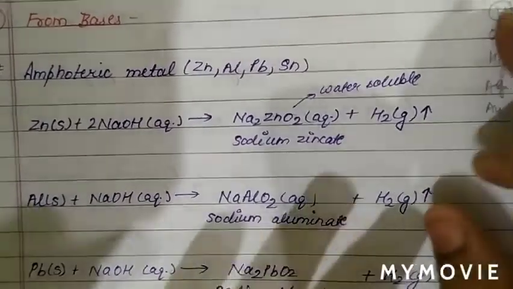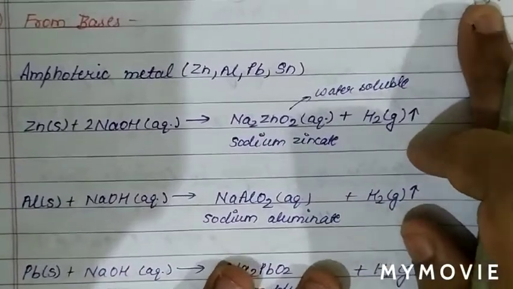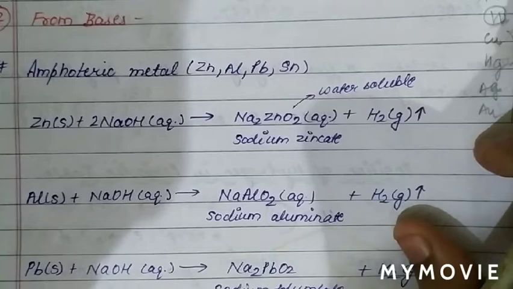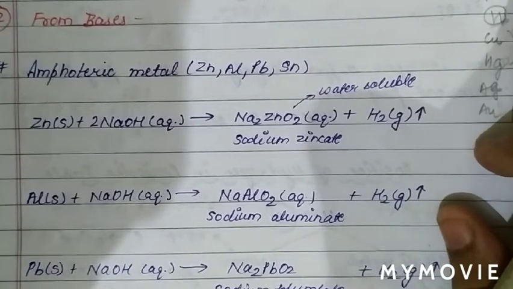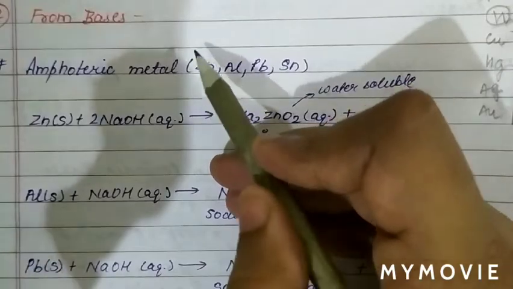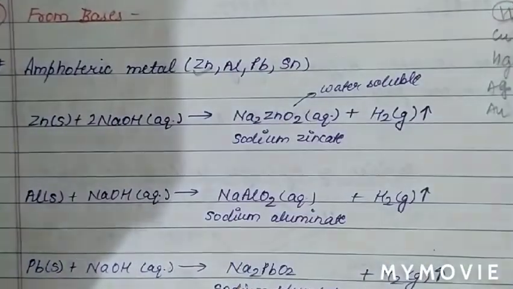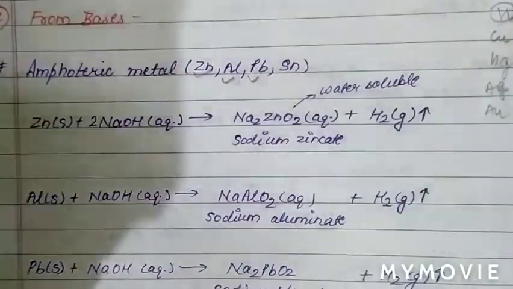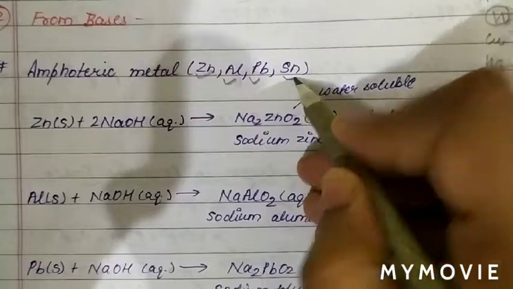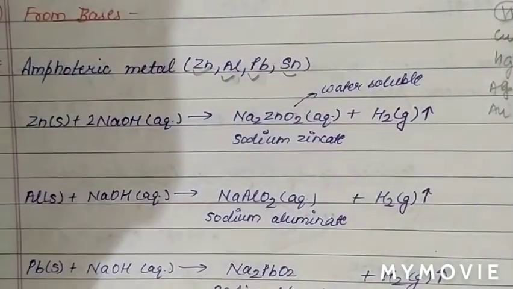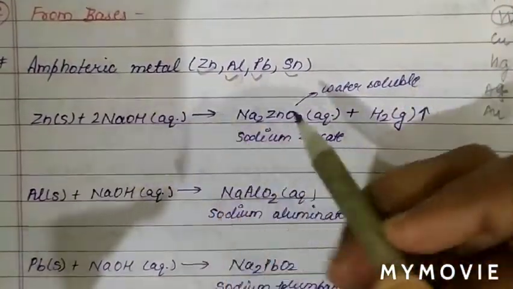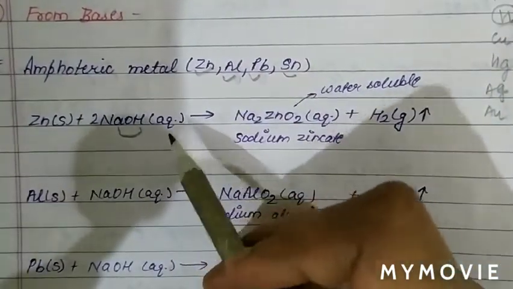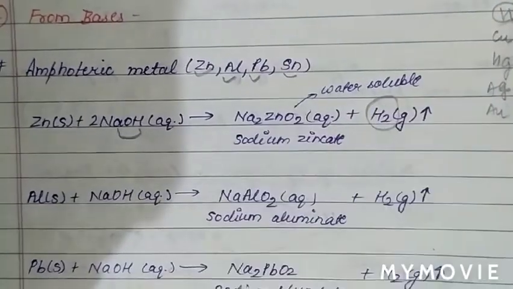See, there are some amphoteric metals. Amphoteric metals are basically those metals which can react with acid as well as base. Some amphoteric metals are zinc, aluminium, lead, and tin. So when these amphoteric metals react with alkali, means base, they will liberate hydrogen gas.